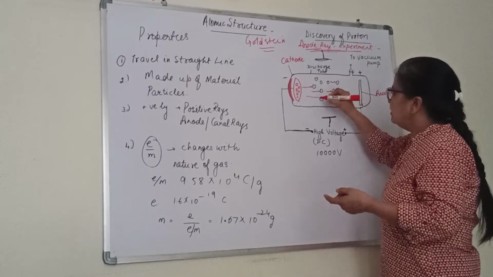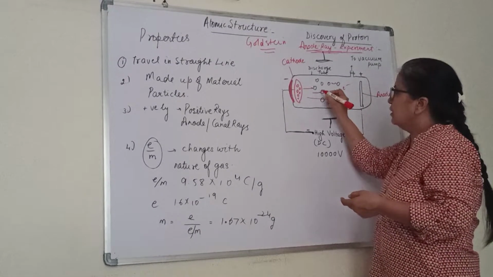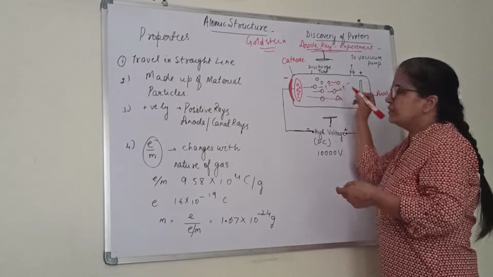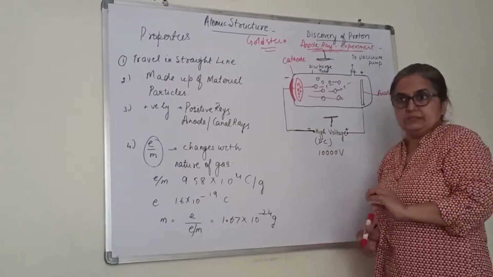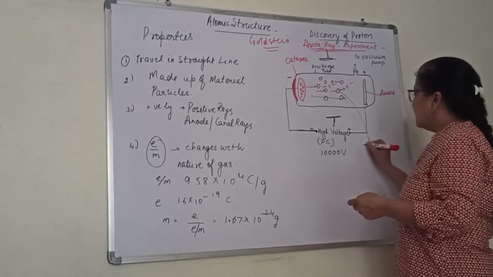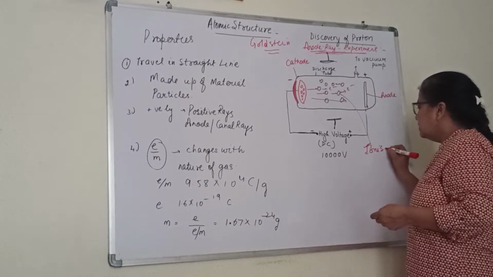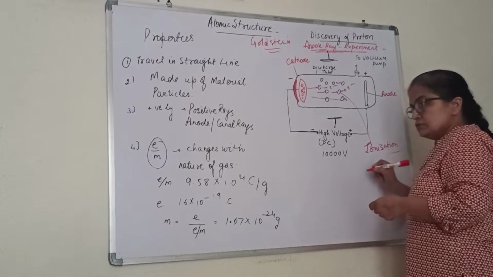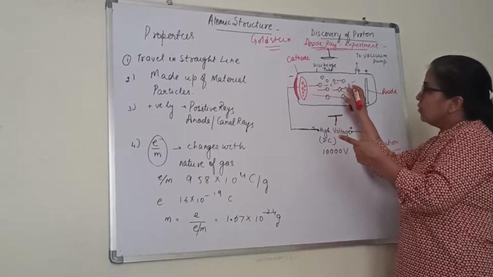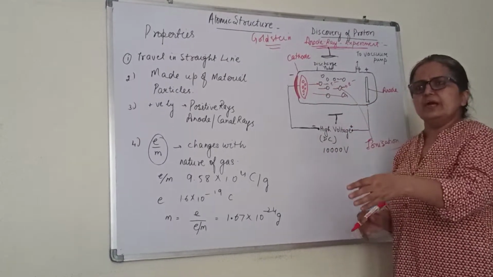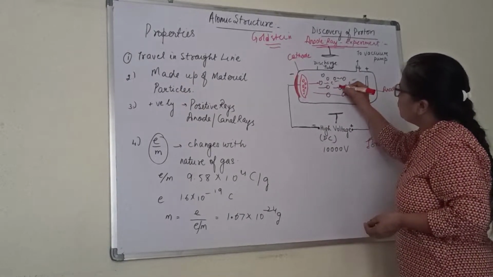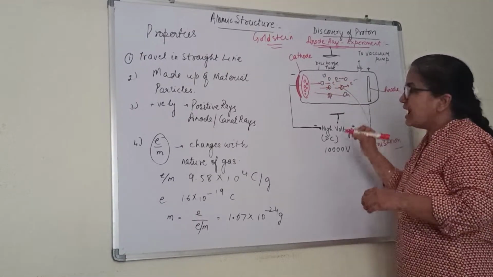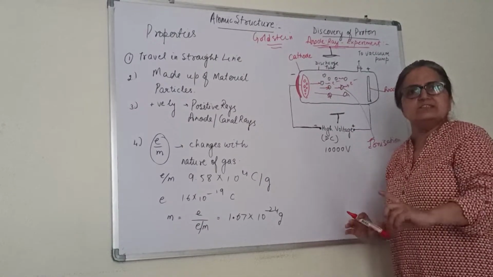So when they were hitting, electrons were given out. More electrons were given out by the gas particles. In a way, can we say that gas particles are undergoing ionization? So what was found? These electrons also will start moving along with the cathode rays towards the anode. But a number of positively charged gas ions will be formed in the discharge tube.